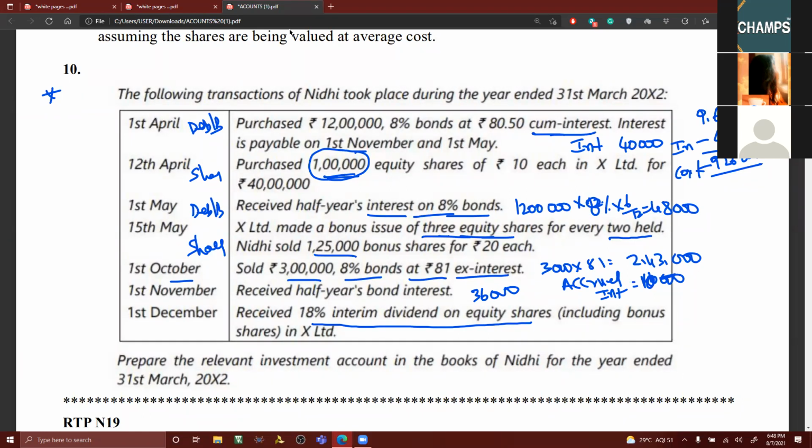So what is the balance of bonus shares left? 25,000 shares. 25,000 plus original shares purchased, 1 lakh. 1 lakh 25,000 into 10 into 18%. 2,25,000. That is interim dividend. That is credited to which account? Income column.